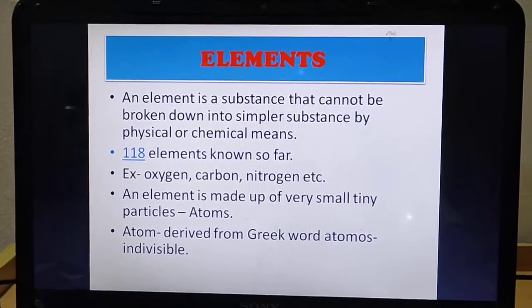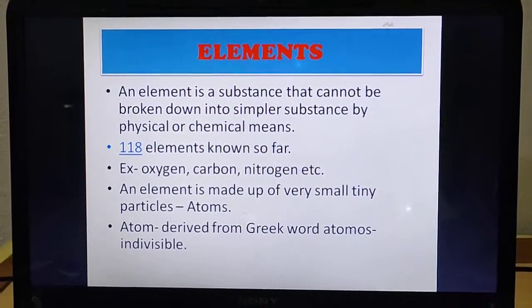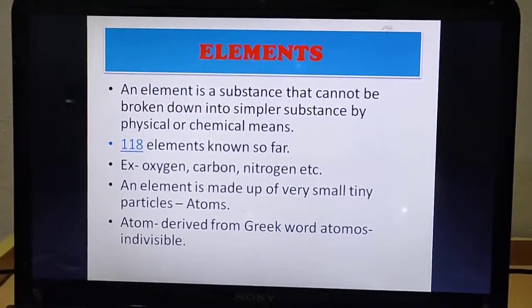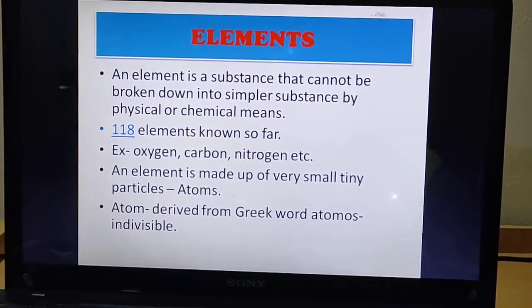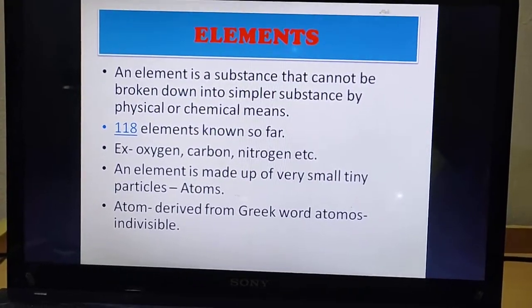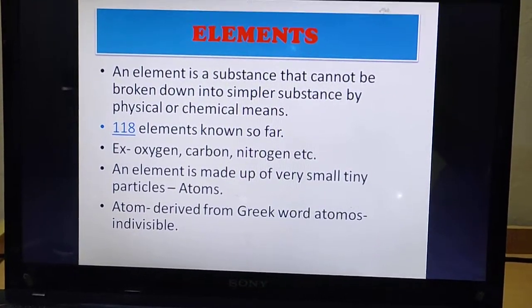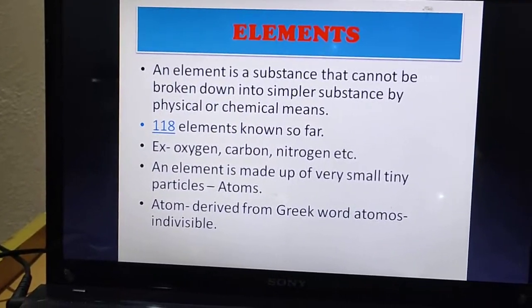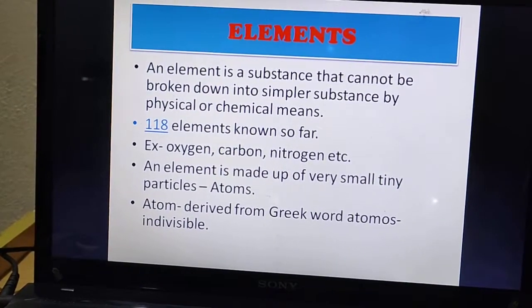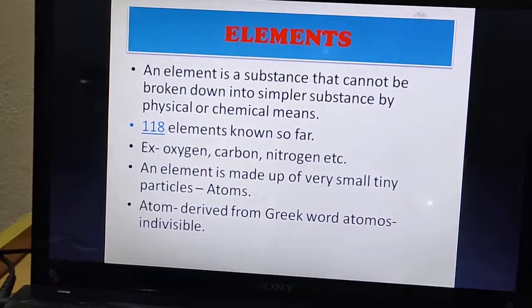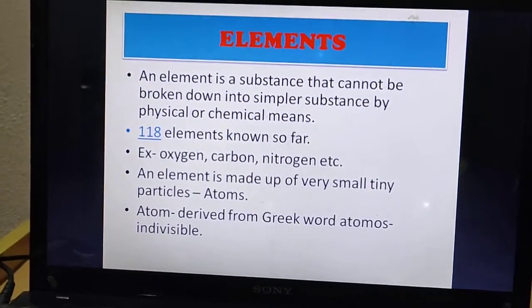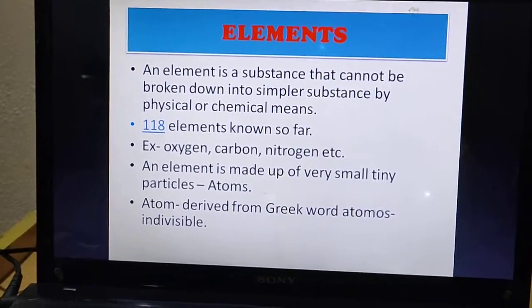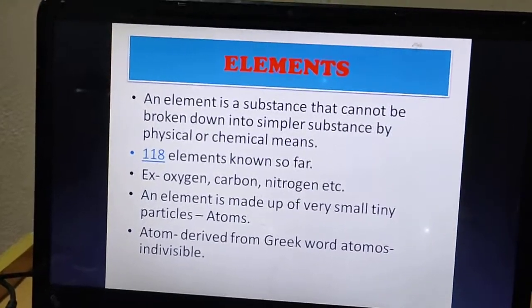And we all know an element is made up of very small tiny particles which we call atoms. Atoms are so small that we cannot see them with our naked eyes. If you want to see an atom, you have to use a powerful microscope. Now, do you know from where this word atom came? This word atom is derived from a Greek word, atomos. Its meaning is indivisible, that is, it cannot be divided. And Democritus was the philosopher who gave this word atomos. Let's go to the next slide.